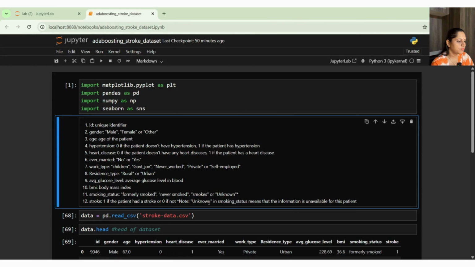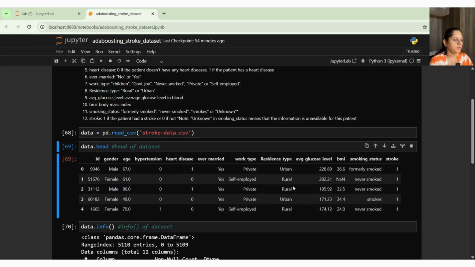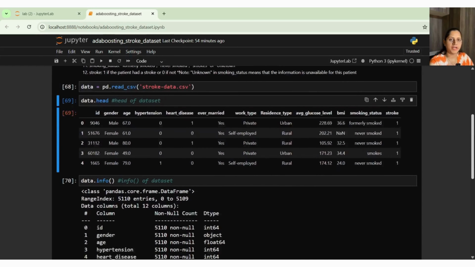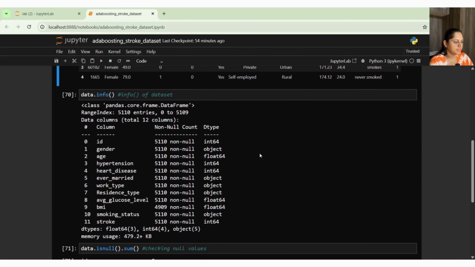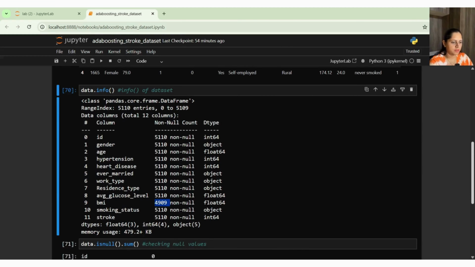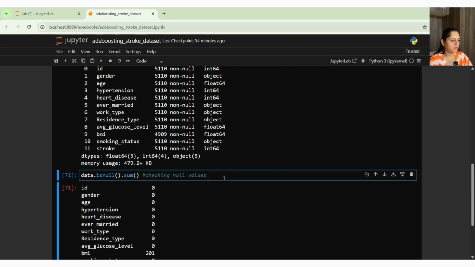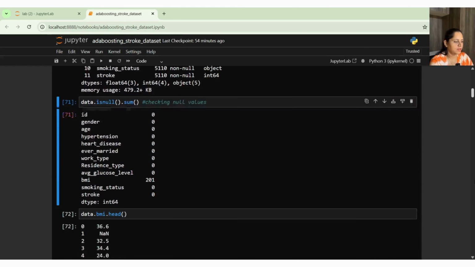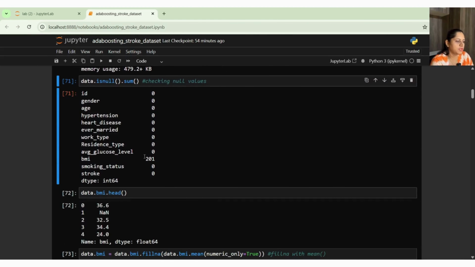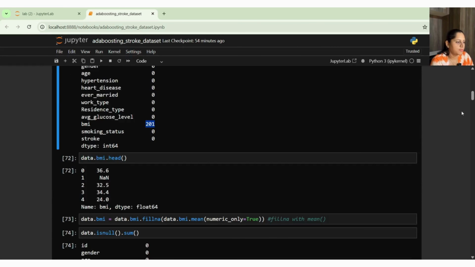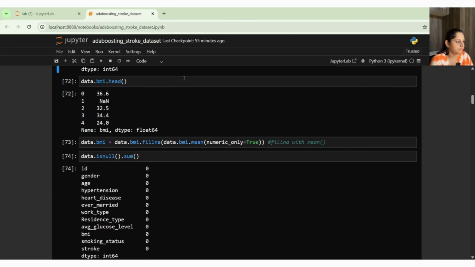And the data looks like this, you can see. Now we will explore the info with data.info. We can see that we have null values present in BMI, and we will treat those null values in our upcoming steps. This is how we can detect null values with ease, using isnull and sum. So we have 201 null values present in BMI.